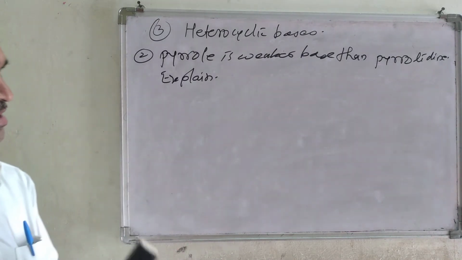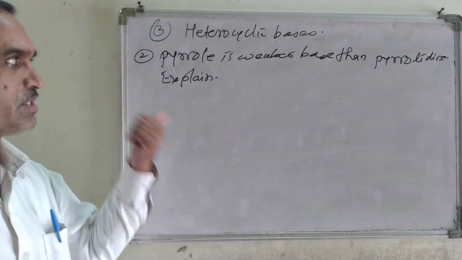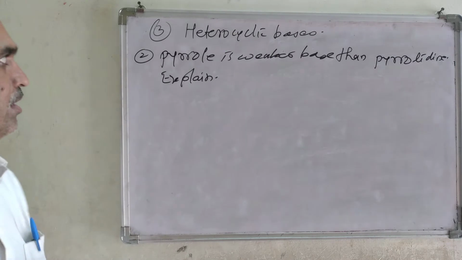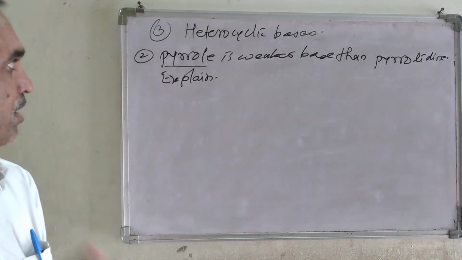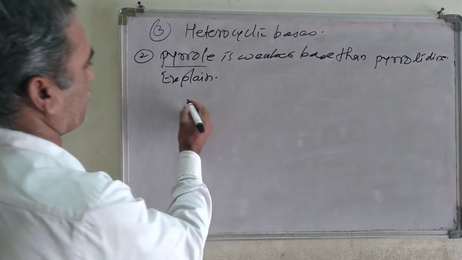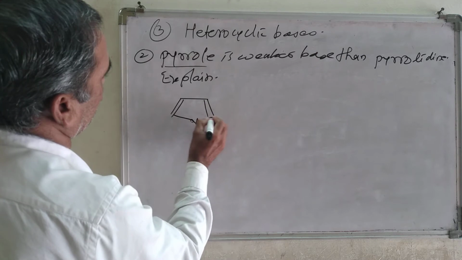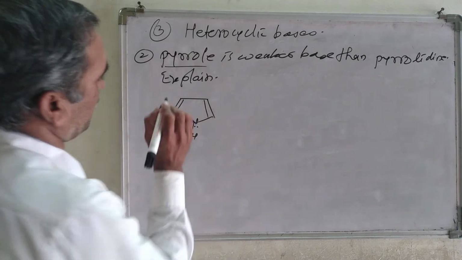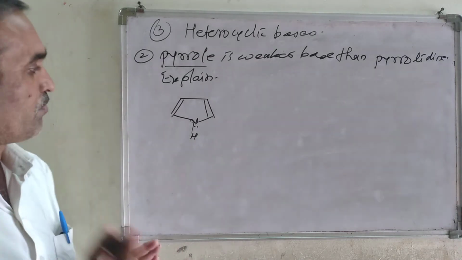Explain. The answer is similar to what we have just seen in the previous application in case of pyridine. So do you know the structure of pyrrole? Yes, this is a 5-membered ring. This is the structure of pyrrole. Pyrrole also contains a lone pair, but this lone pair is not available for the donation.